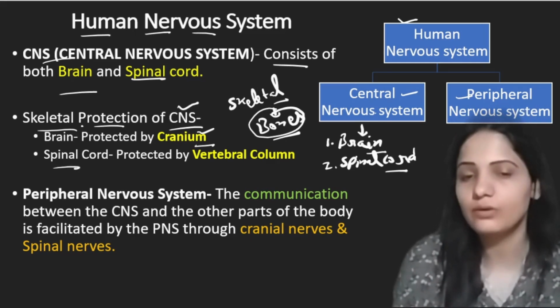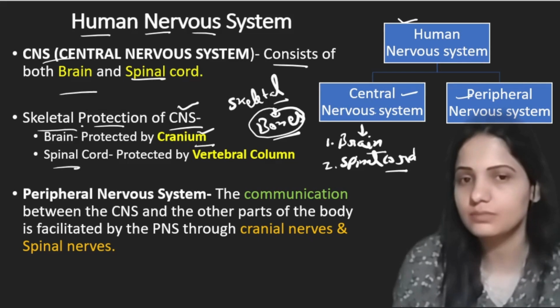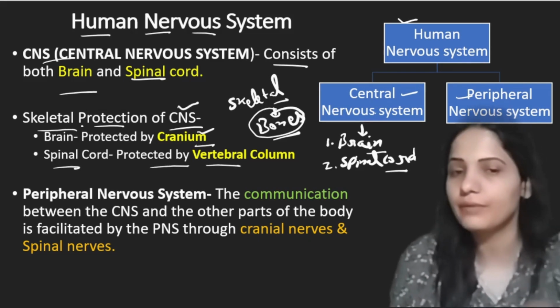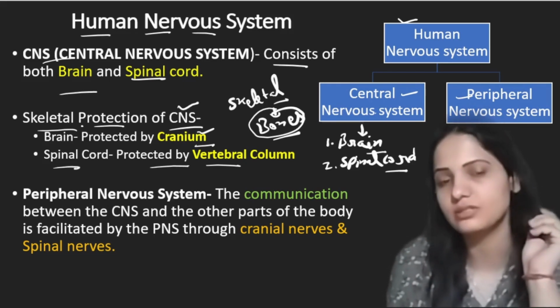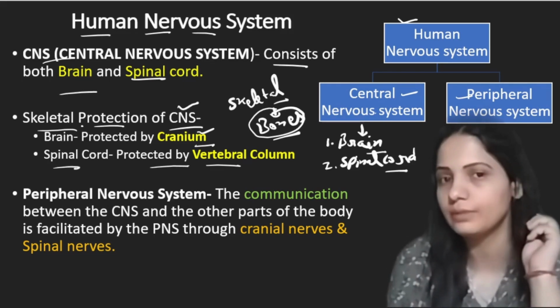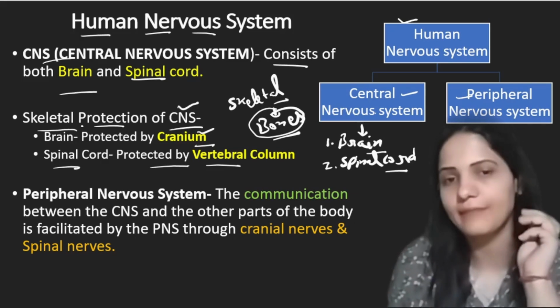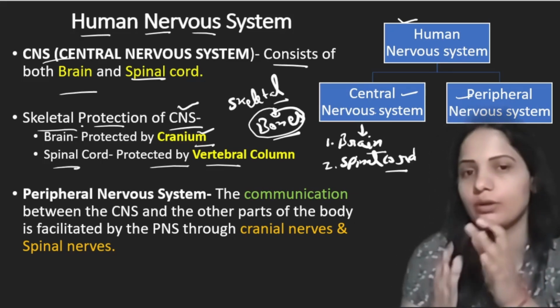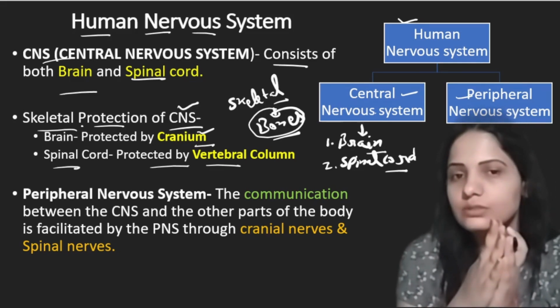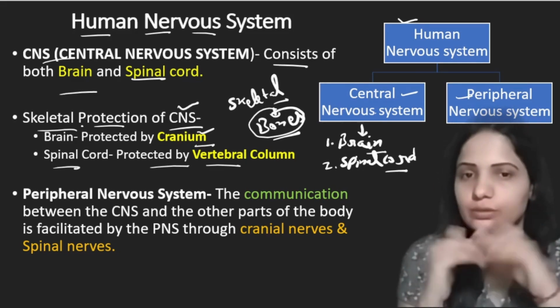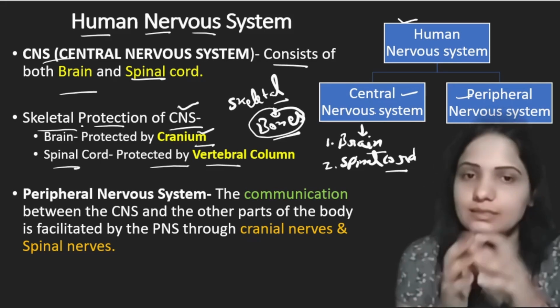Spinal cord is also a part of the central nervous system, so it also has protection. It is protected by the vertebral column. Vertebral column also comes under our skeleton as it is made up of bony parts. Everyone knows that the vertebral column is present in our back, and it protects our spinal cord, and the cranium protects our brain.